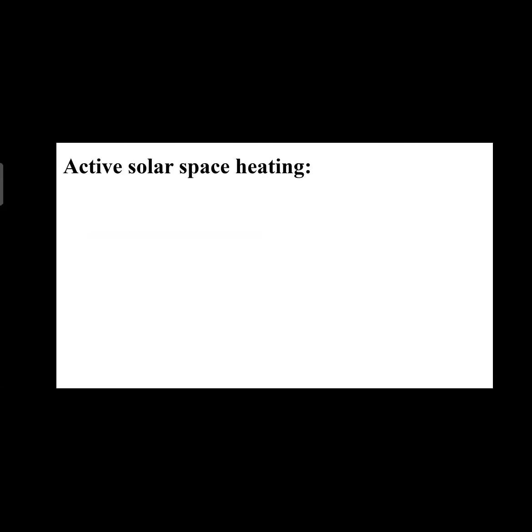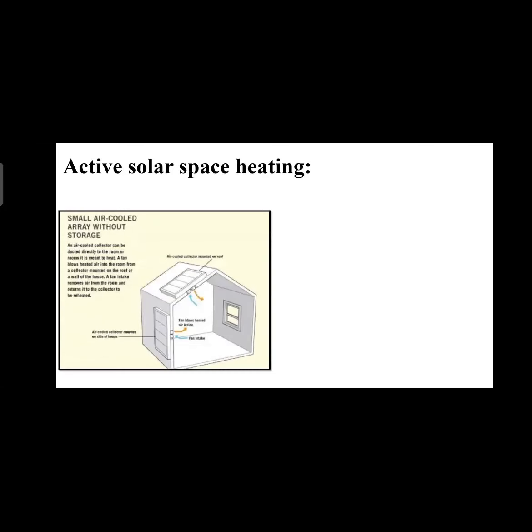Active solar space heating. Unlike passive solar space heating, in active solar space heating we use air-cooled collectors which are placed at the top of the roof of a house, and fans are attached to them, meaning we are using a mechanical and electrical system.